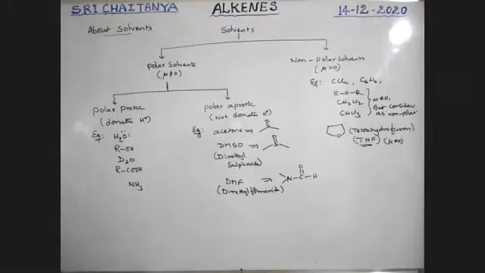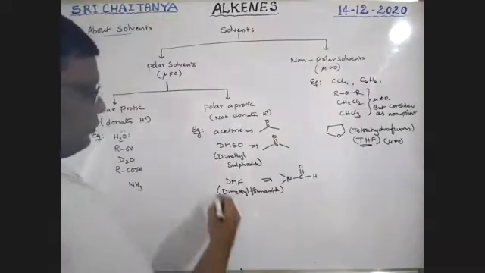It is dimethyl formamide, which does not donate any proton.